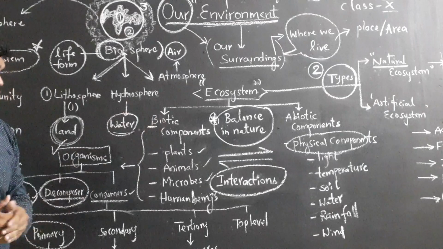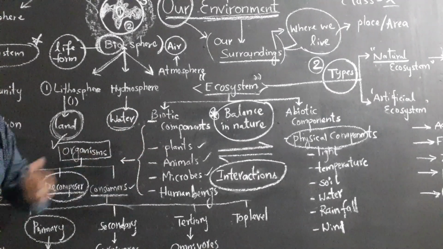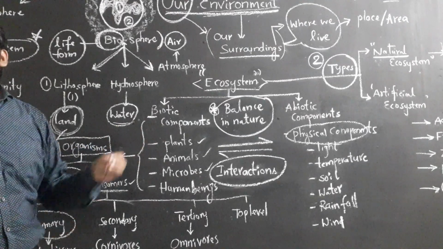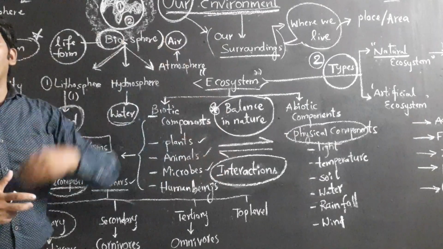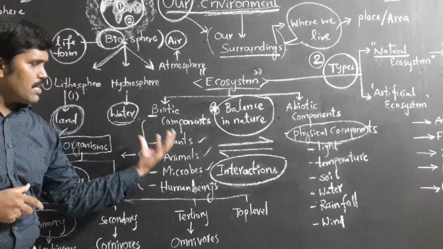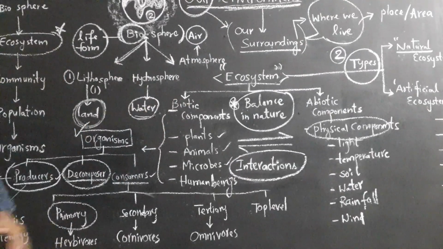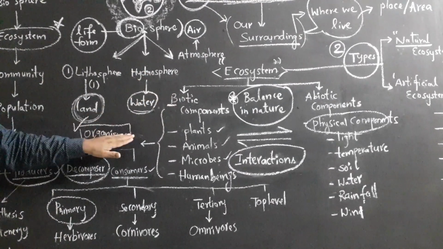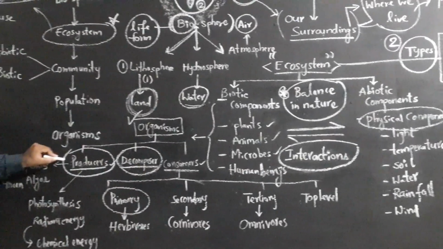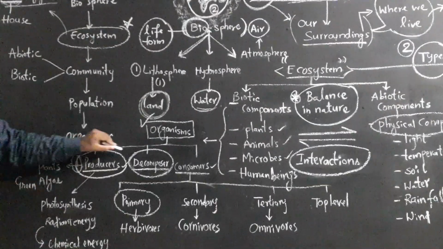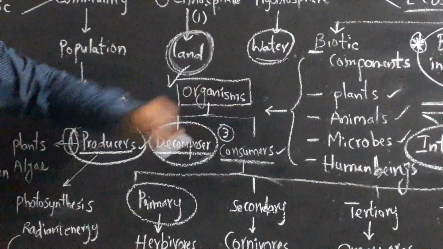Come to the biotic components. We discussed plants, animals, microbes and human beings. They are always interacting with each other. Plants depend upon animals, and animals always depend upon plants. Vice versa, they all interact with each other. But these biotic communities or living organisms are generally categorized into three groups. The first group is producers, the second one is decomposers, and the third one is consumers.